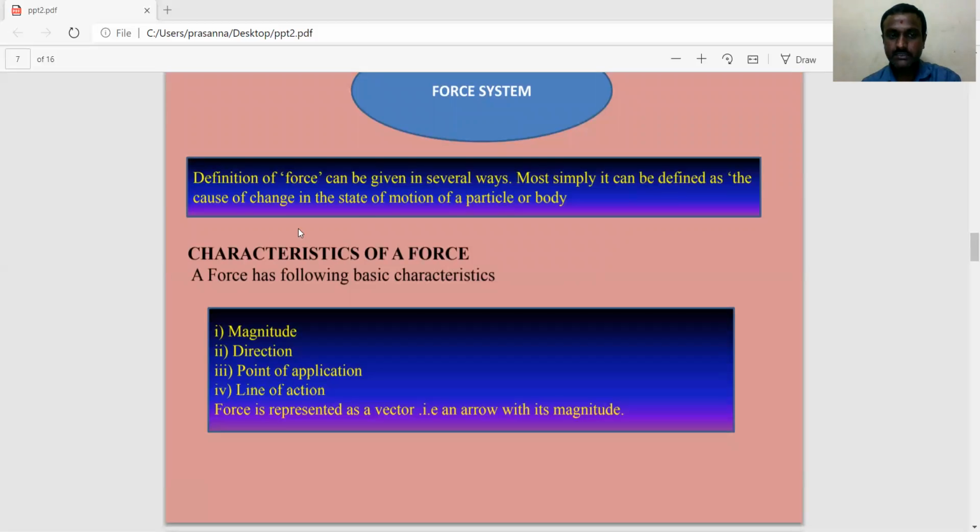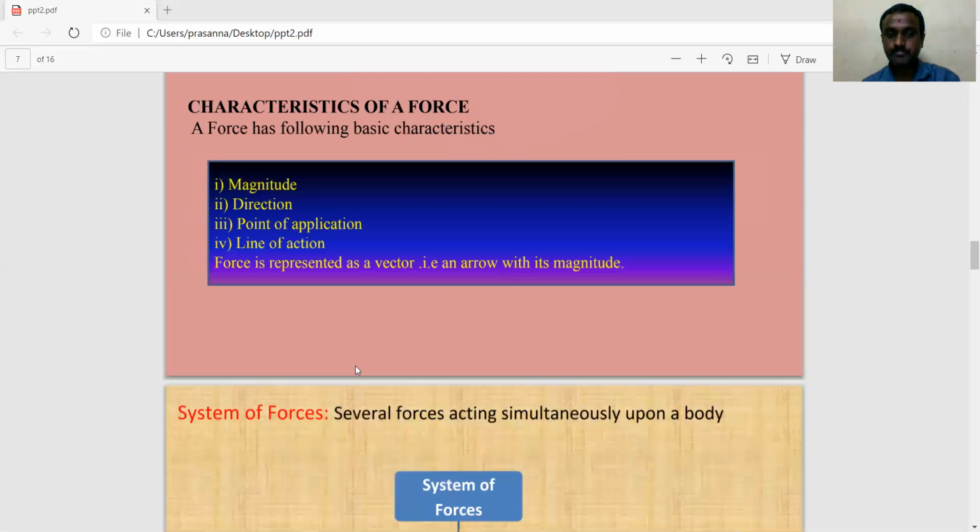Again, the characteristics of a force. Force has basic characteristics: magnitude, direction, point of application, and line of action. So these are the important characteristics of a force.